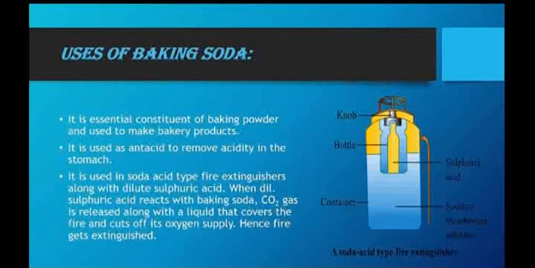When dilute sulfuric acid reacts with baking soda, carbon dioxide gas is released along with a liquid that covers the fire and cuts off its oxygen supply, hence the fire gets extinguished.